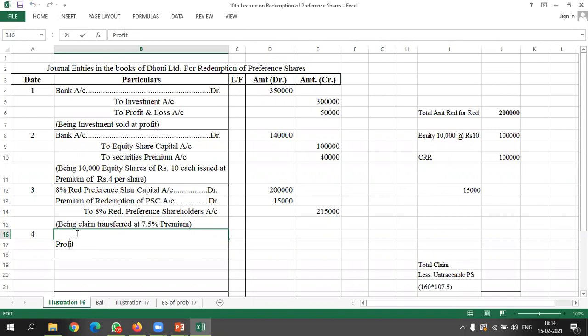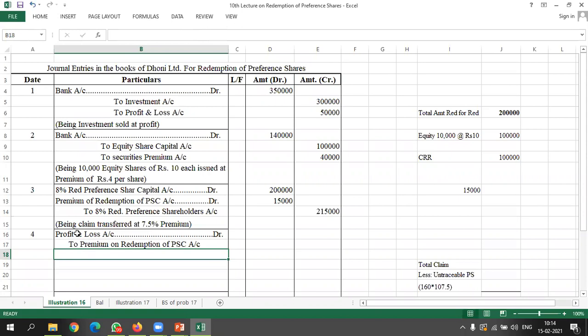Now we are providing premium. So profit and loss account debited to premium on redemption of preference share capital account.